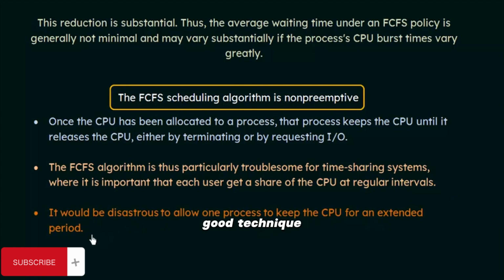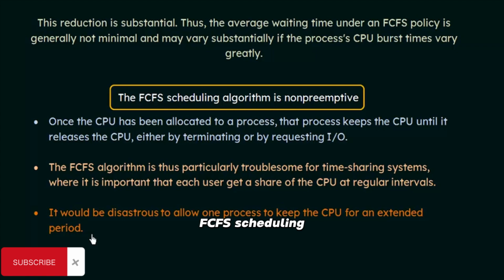So this will not be a very good technique, because say that you have so many small processes which need very little time to complete. But at the head of the queue, there is a big process that needs a big amount of time to complete. Then unless that big process completes execution, all the other processes, though they may have a very small burst time, will have to wait. So that is the bottleneck here. If you have some big processes, that means processes needing more time, then they are going to delay the entire set of processes that are waiting in the queue. So this is a disadvantage of this FCFS scheduling algorithm.